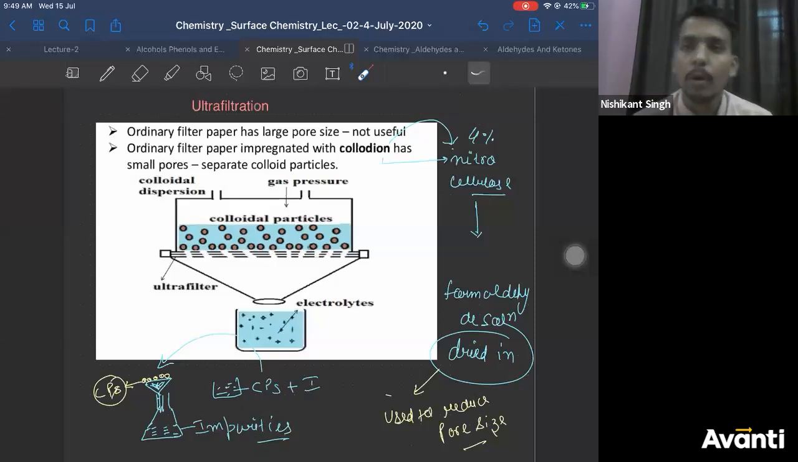Then there is one more thing here. As many of you are saying, we don't need colloidon. Actually, we don't need colloidon if you use very expensive filter papers. They are known as Whatman filter papers generally. When you use those filter papers, you need not worry about reducing the pore size. Whatman filter paper has very small pore size. They are readily available in the market, you can use them, but they are more expensive than a normal filter paper, right?